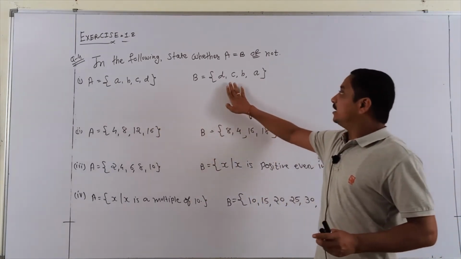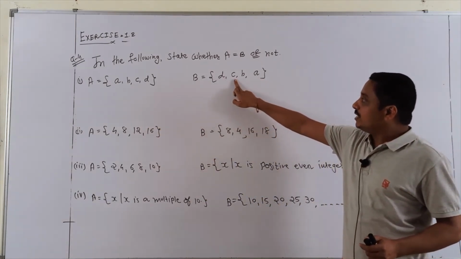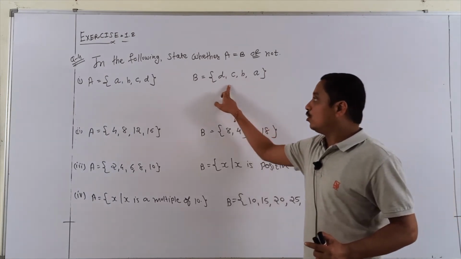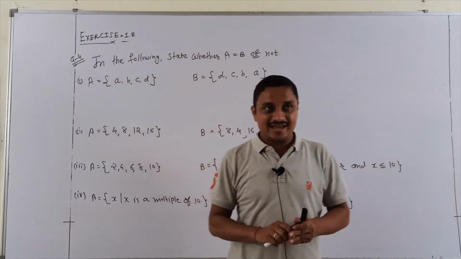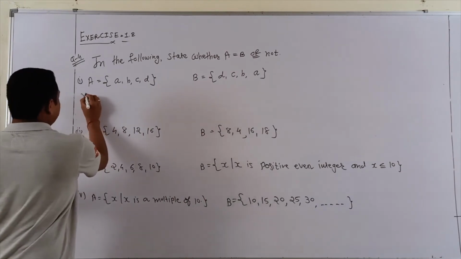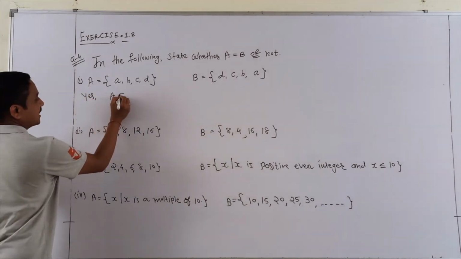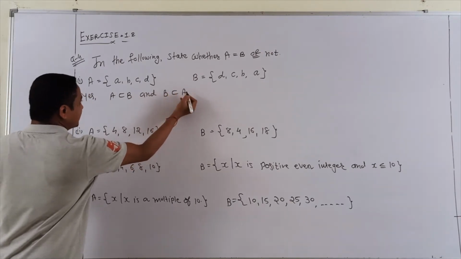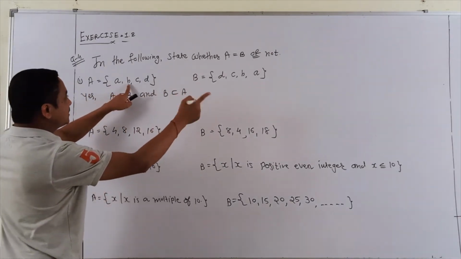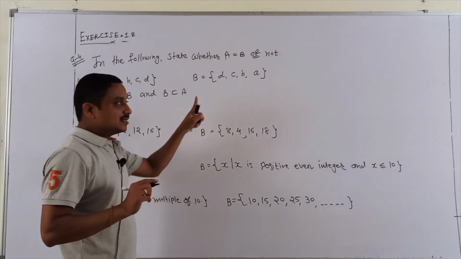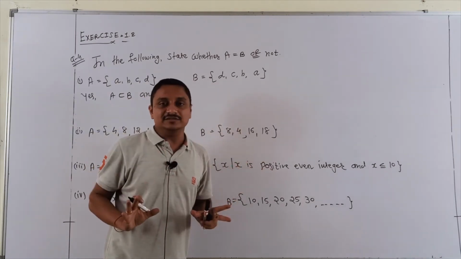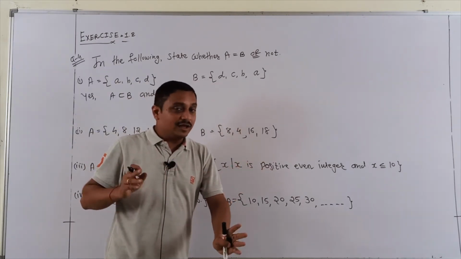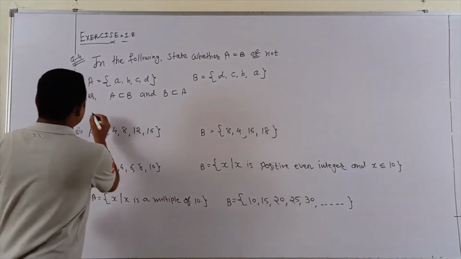First question, A is {A, B, C, D}. Second, B is {B, C, B, A}. Check, all are the same. Yes. We can say A is a subset of B and B is a subset of A. Check again. A present, B present, C present, D present. Students, here the order is different. So order is not important, elements are important.